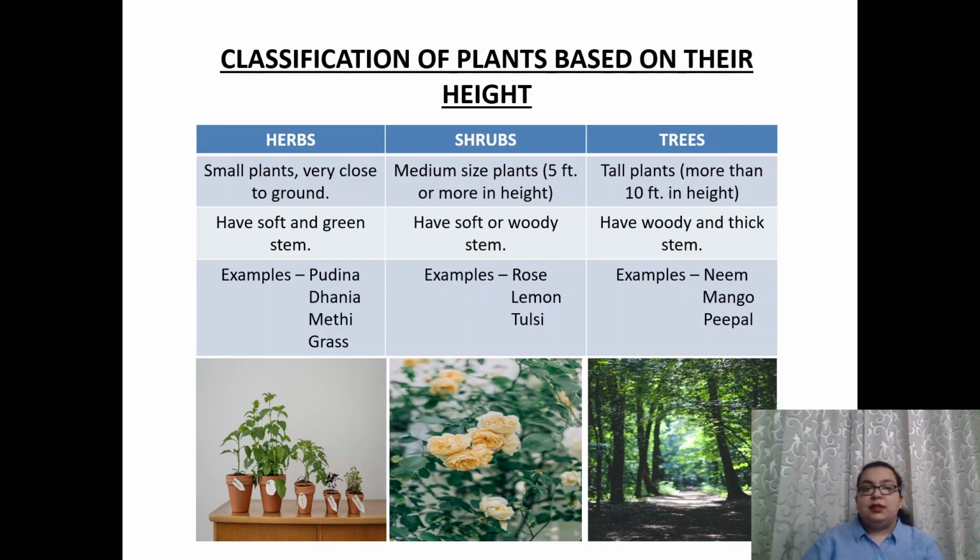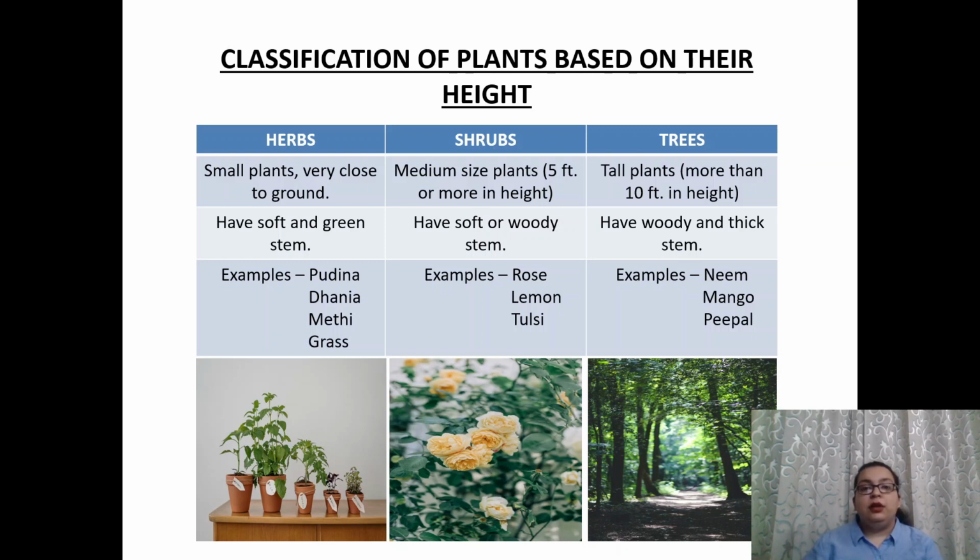The next thing we discuss is the classification of plants based on their height. Based on their height, the plants are classified as herbs, shrubs, and trees. If we talk about herbs, the small plants that are very close to the ground are called herbs. Shrubs are the medium sized plants, that is, they are 5 feet or more in height. And if we talk about trees, the tall plants that are more than 10 feet in height are considered trees.